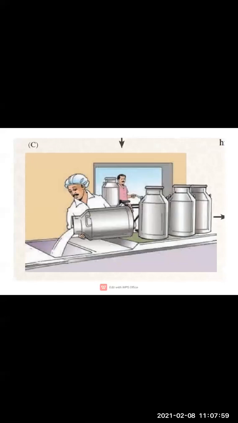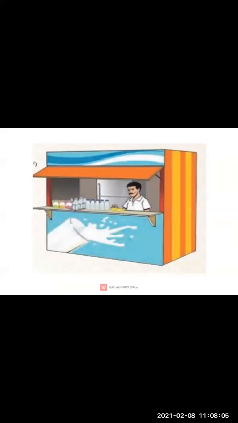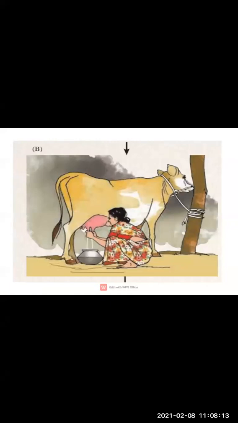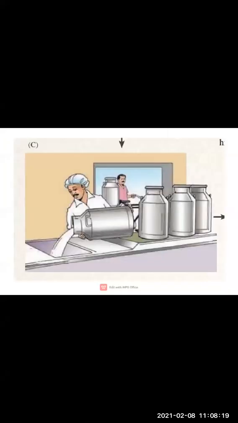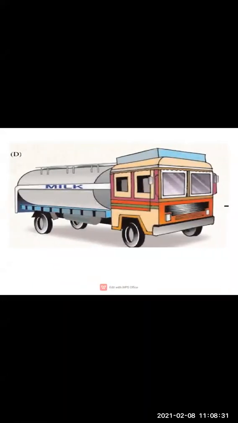Now we will see picture number C. This is picture number C, children. This is picture number D, and last we will see picture number F. Now what we see here, children, is that milk is being collected. This woman is collecting milk from the animal, and she sells that milk. Then milk collection is done, then sale of milk is done, and then transport of milk is done. Sale of milk products respectively, all these activities are done.